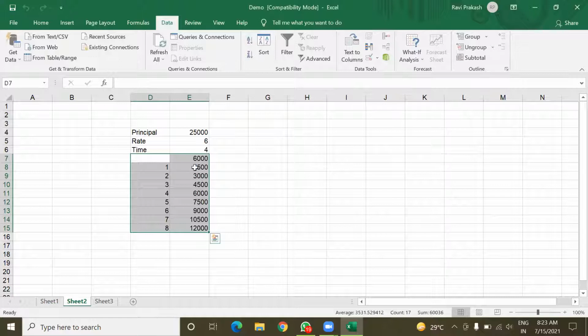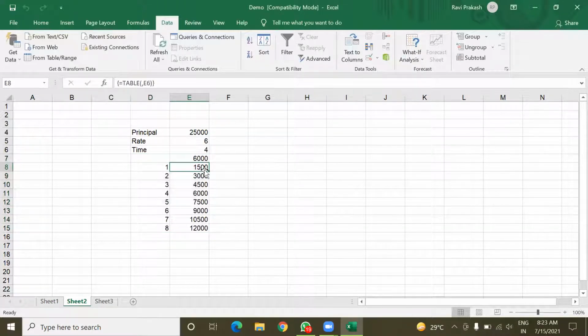Here you can see that for 1 year the SI will be 1,500. For 2 years this will be 3,000. For 3, 4,500. And again you can verify this for 4 years, it becomes 6,000 as it was before here also.